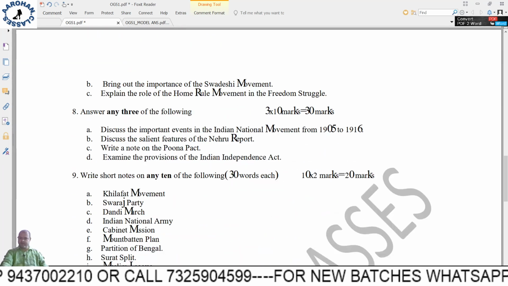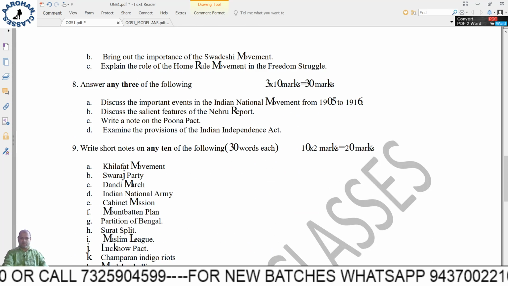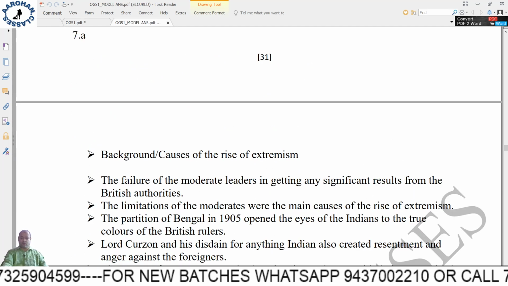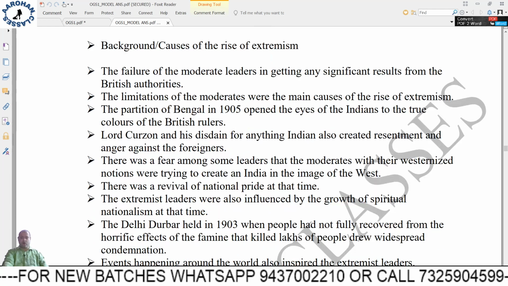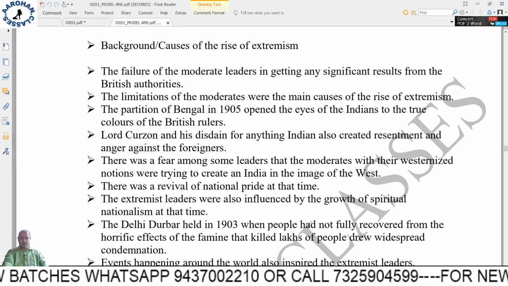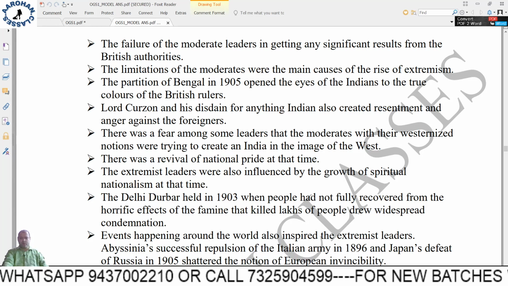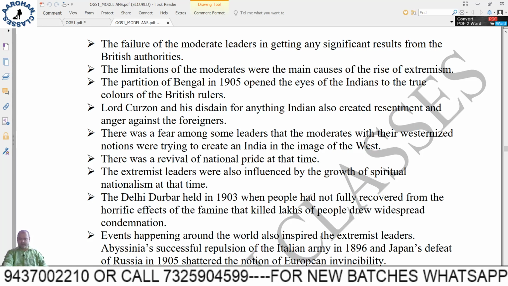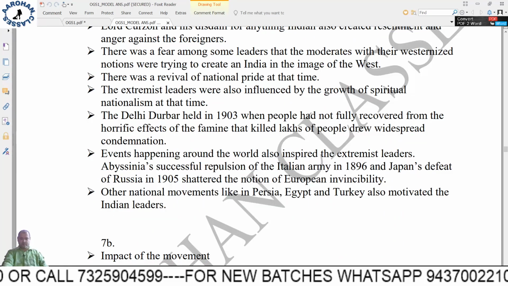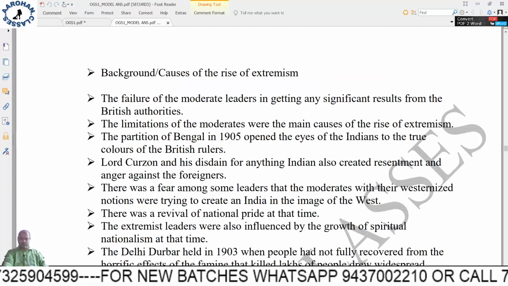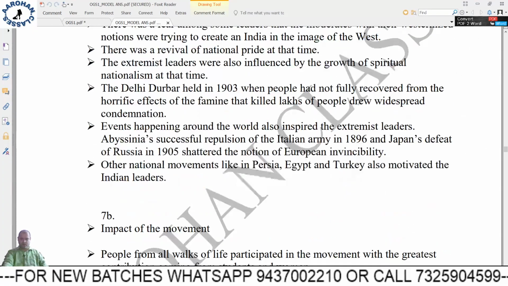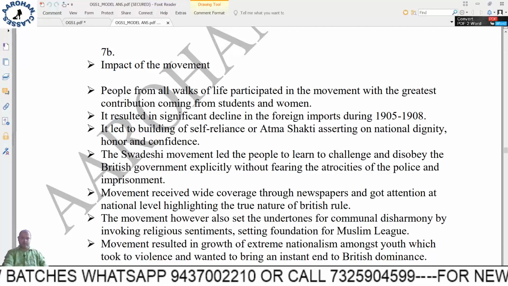Already we have seen the question on nationalism. Here it is the causes of rise of extremism, so note the difference in the questions. A lot of points have been given, so at least 6 you have to write, as I told you. Next, question 7b.